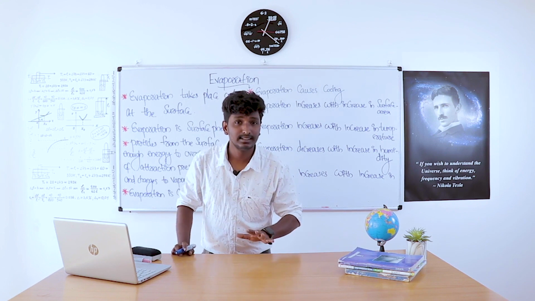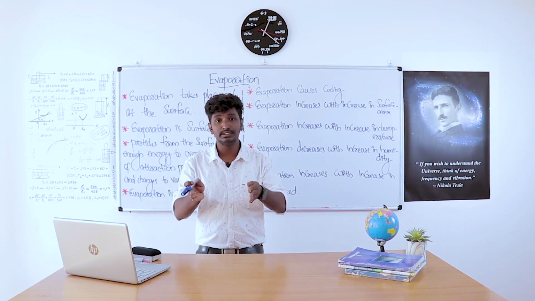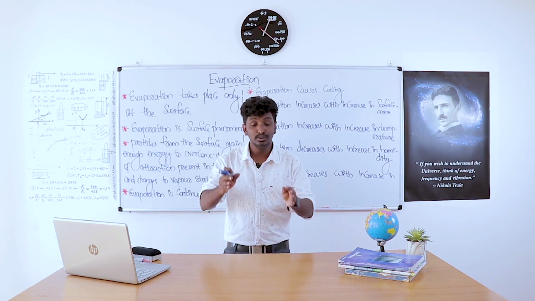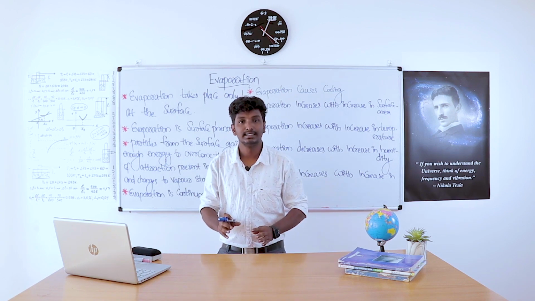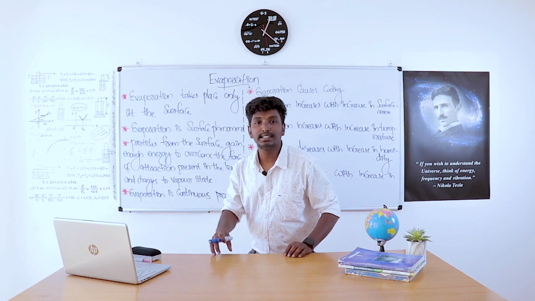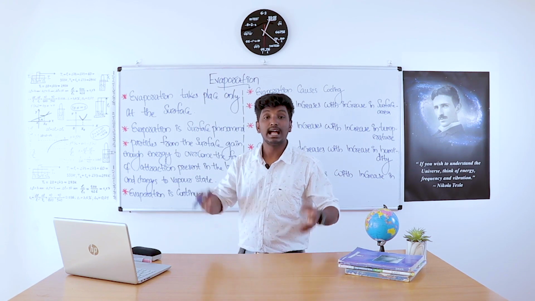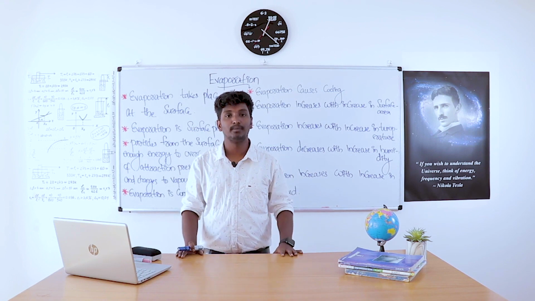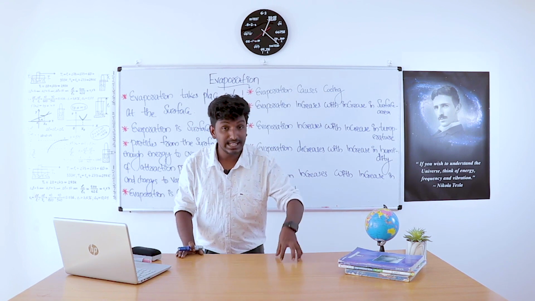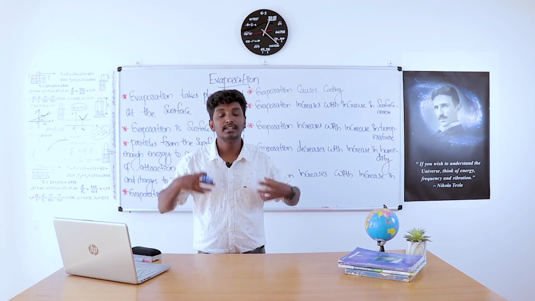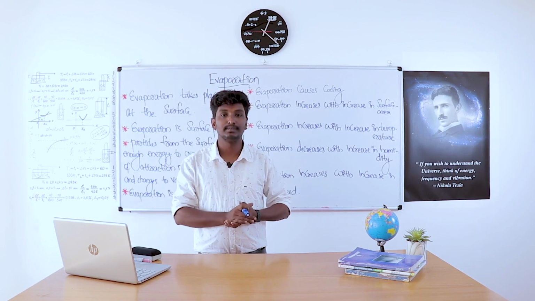Is it clear? When you get a question, why cotton clothes are more preferable in summer, then you should answer like this. When evaporation happens, the particles in liquid state attain energy from their surroundings and get converted to vapor form. This energy is absorbed from our body, and that's why we have a cooling effect.